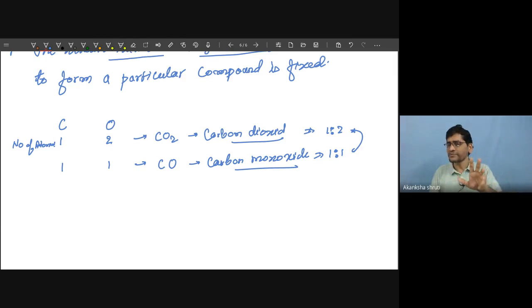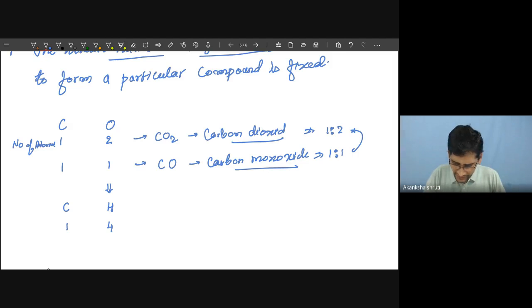Even if we change one of the elements, say in place of oxygen, if we are taking now hydrogen, keeping the carbon as it is, so take one carbon, it combines with 4 hydrogen. Why 1? Then 4. This thing we will learn later. Okay, student? Why one carbon not combined with one hydrogen? There is a concept called bonding that we will learn later. Right now, you have to just keep in mind one carbon combined with 4 hydrogen. One carbon can combine with 2 oxygen or 1 oxygen. These are the only 2 possibilities.